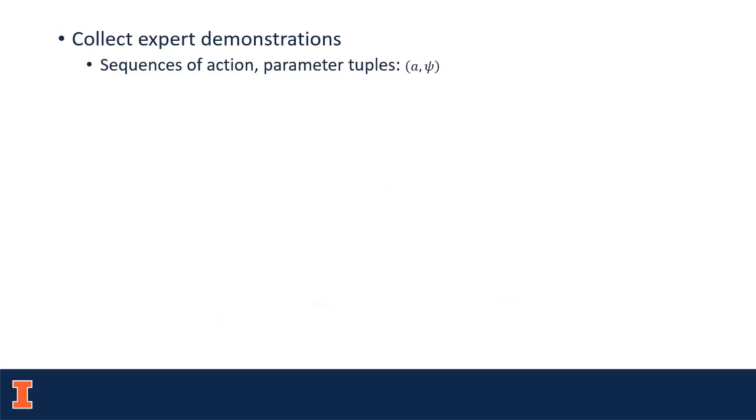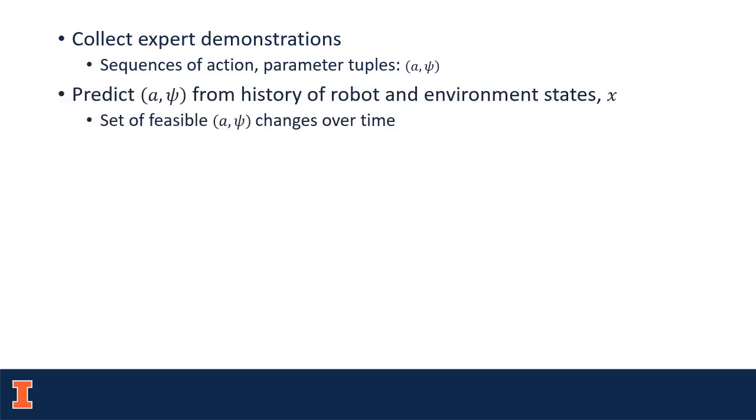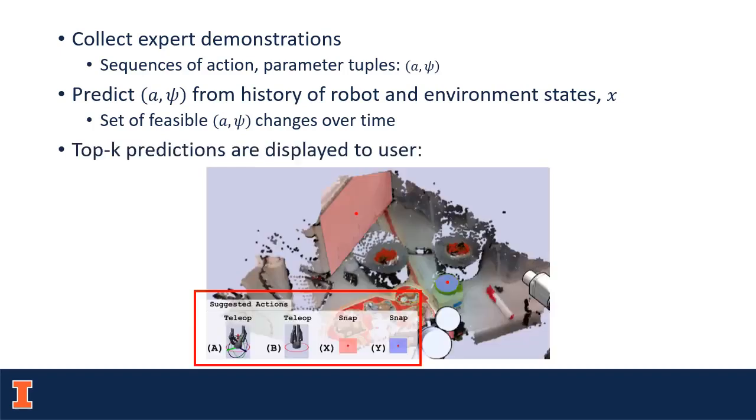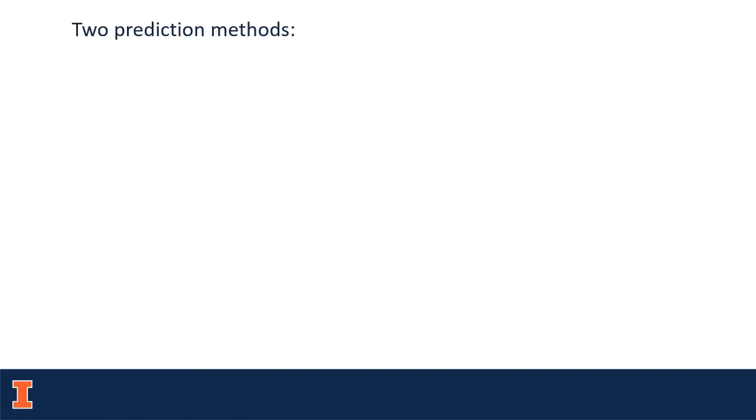To make predictions, we start by collecting expert demonstrations of actions. We then predict future actions based on what the user has previously done, and display the top K predictions in a menu. We investigate two methods for performing this prediction.